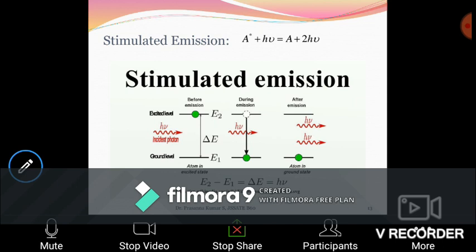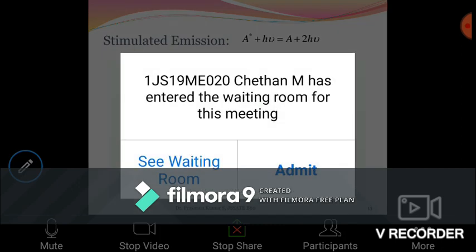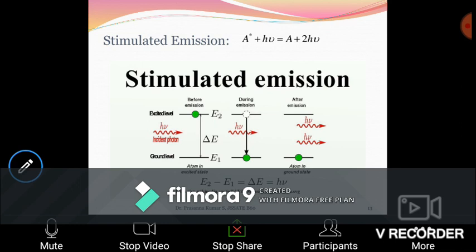Two identical photons. They are just like twins now. They move in the same direction. That is the speciality of the stimulated emission, and this is the speciality of the laser. In a laser, all the photons move in the same direction. They are unidirectional. Because of this, they create more energy, more intensity, and since all the photons are identical in all respects, it can be treated as a coherent source.